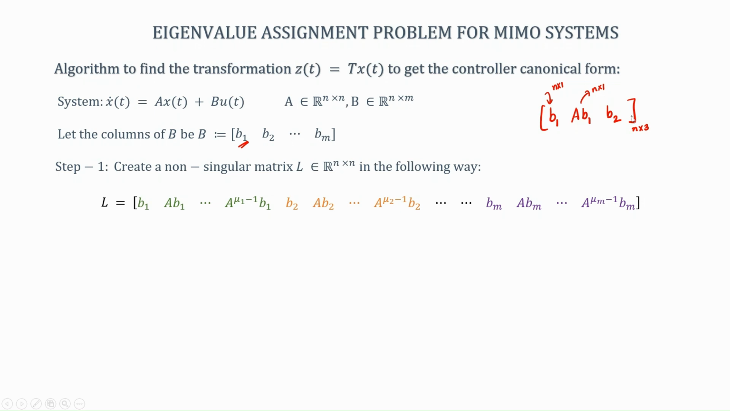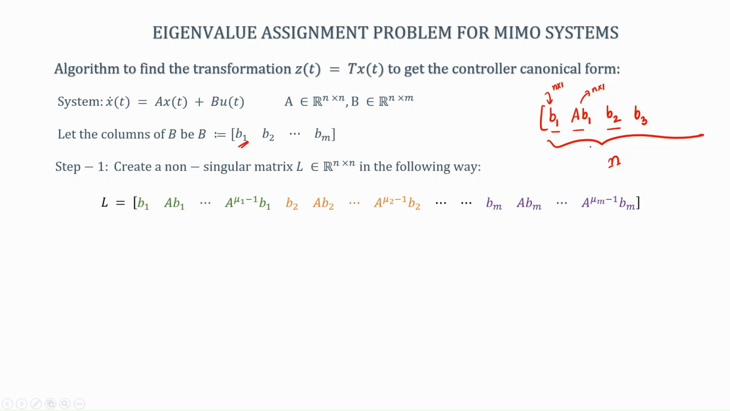And then again I continue to check whether B1, AB1 and B2 are linearly independent. If they are linearly independent, I will add the next vector AB2 here, and check for the rank again, are they linearly independent. If they are not linearly independent, I will remove this and then I will add B3 here. And this I will keep on continuing till the rank of the matrix comes out to be n.